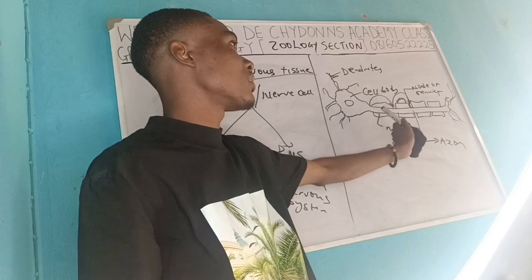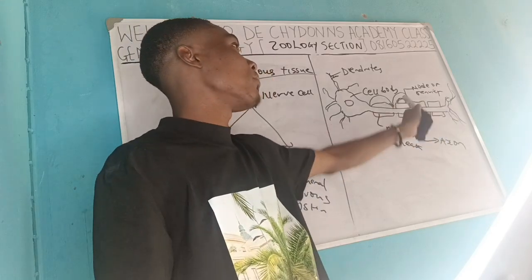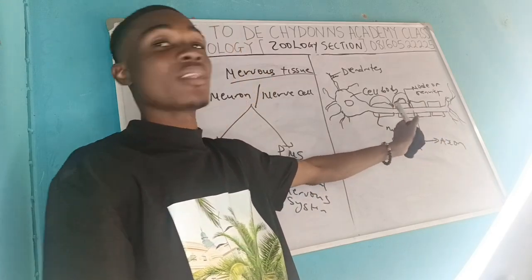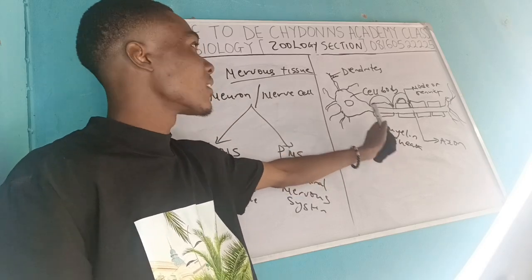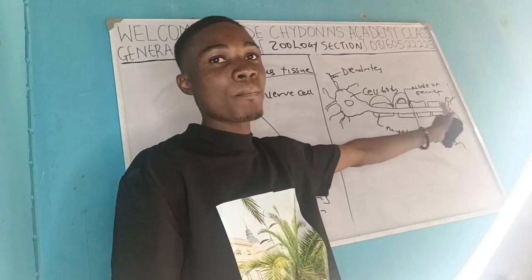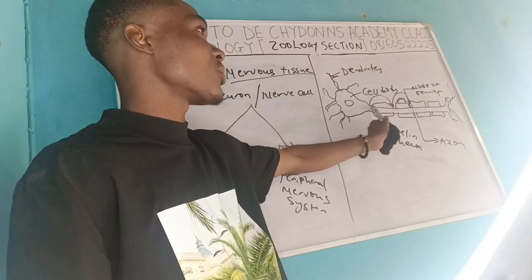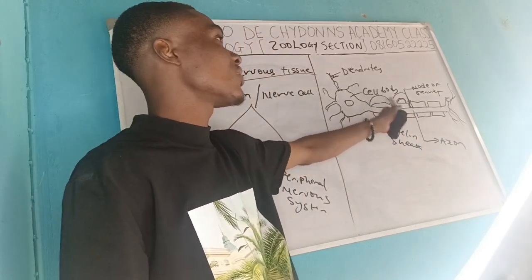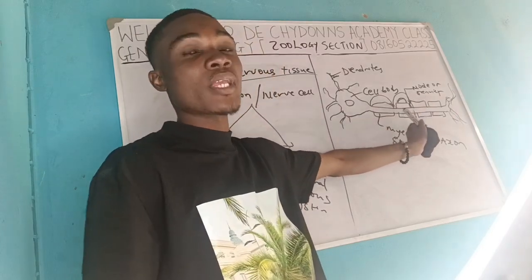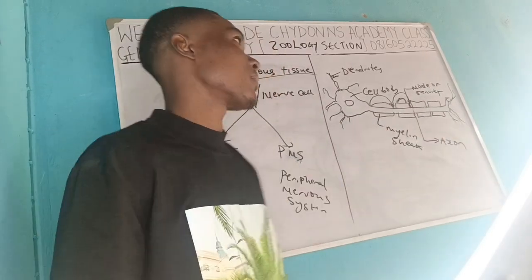The impulses that should be transmitted straight will be jumping because of the myelin sheath. Now, the advantage of this myelin sheath is that for any cell having a myelin sheath, there will be faster transmission of impulses because the time needed for the transmission to be taken normally will be circumvented. So from this jumping, it will enable the impulse to be transmitted faster.